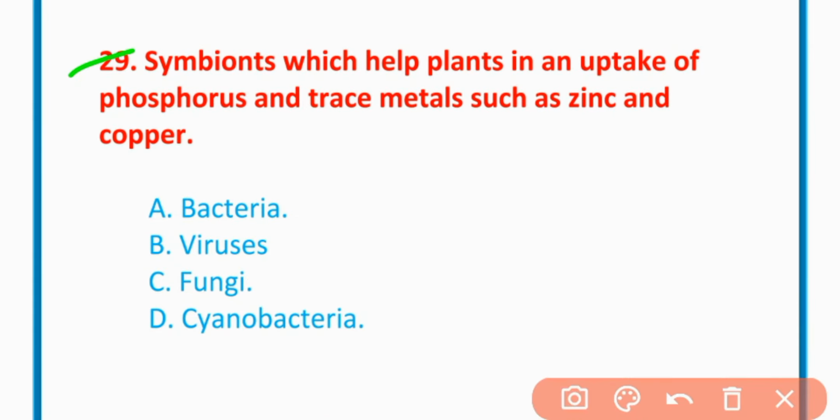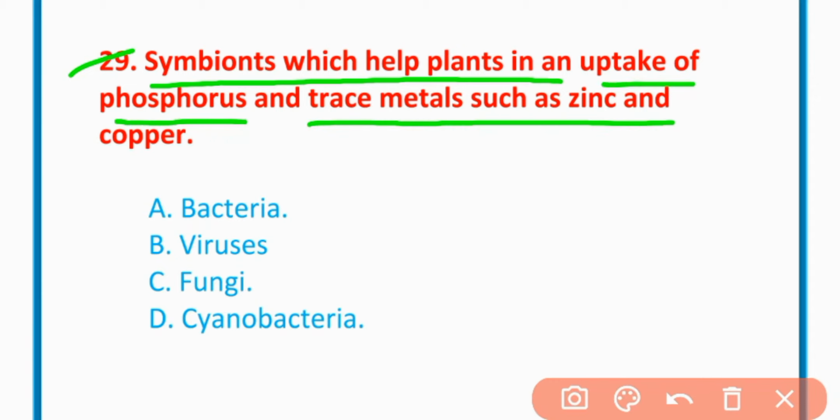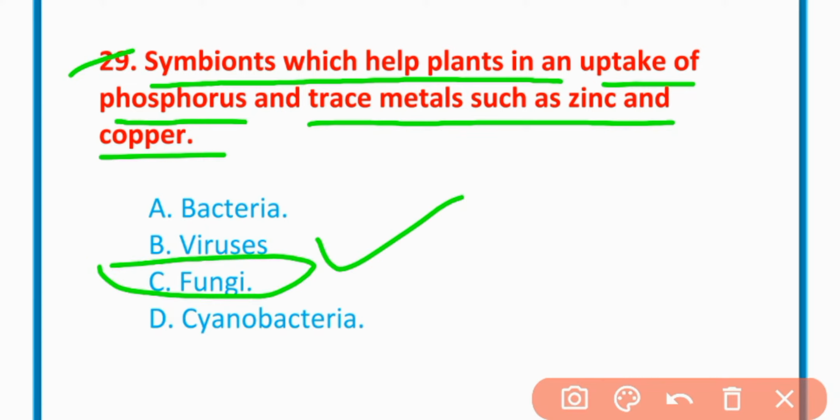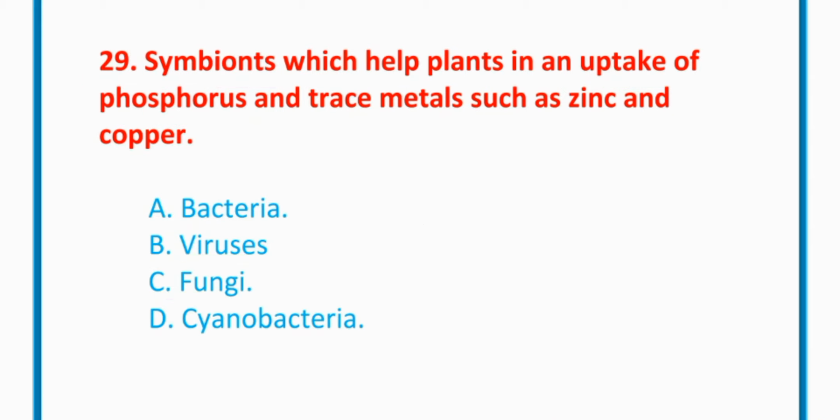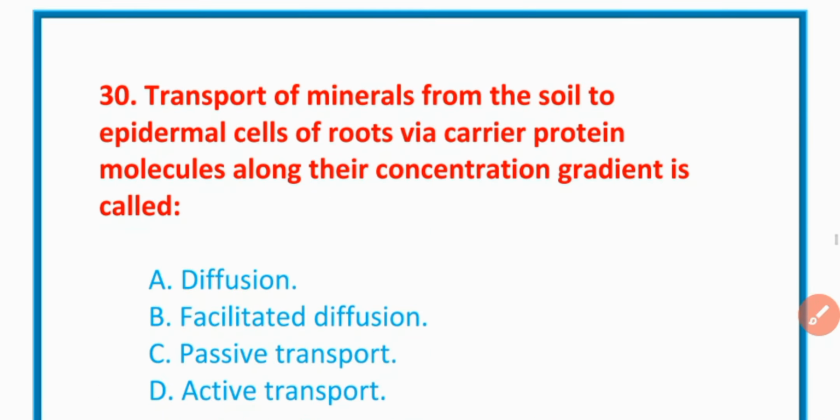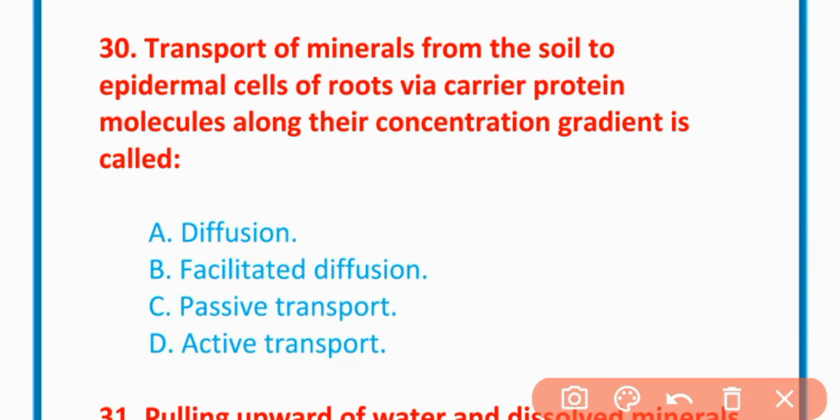MCQ number 29. Symbiotic organisms which help plants in the uptake of phosphorus and trace metals such as zinc and copper. Fungi are the organisms which help plants. MCQ number 30.